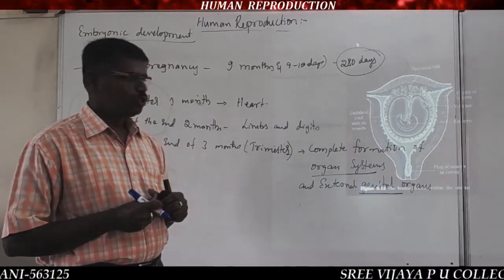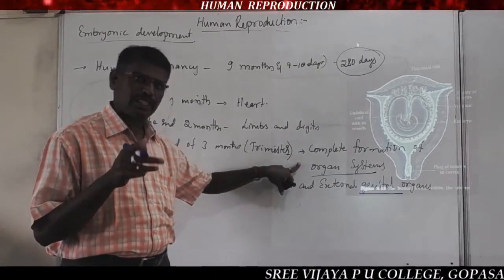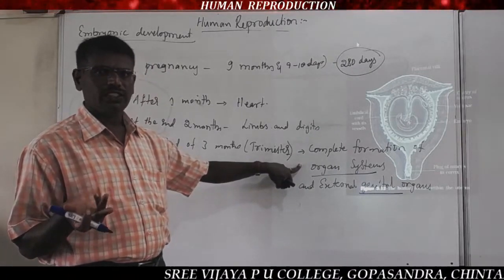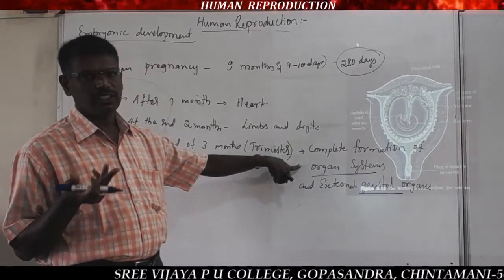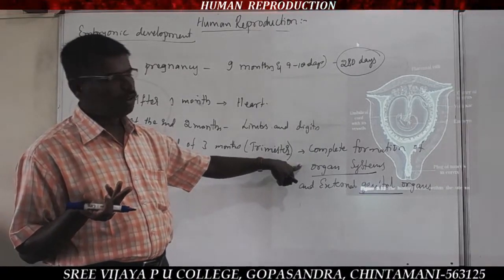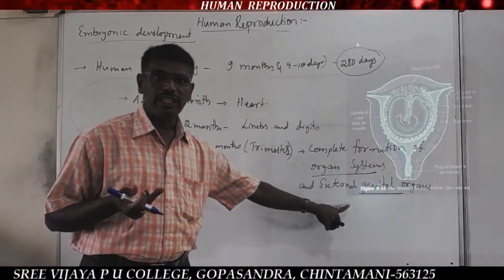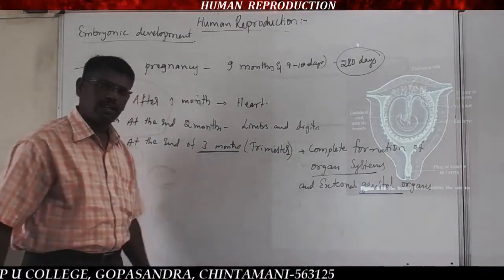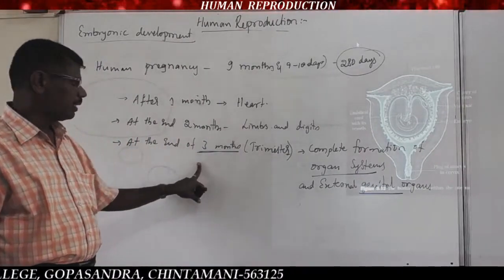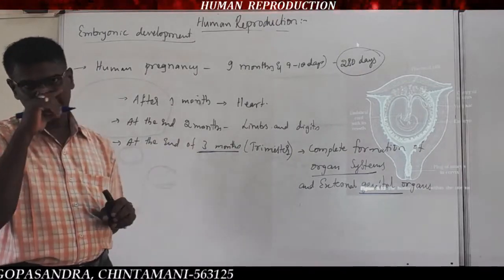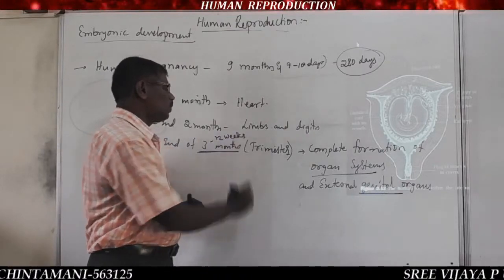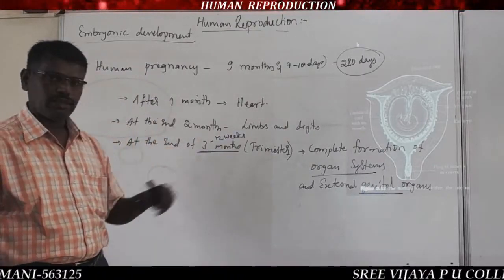So the complete formation of different organ systems, like the digestive system, respiratory system, circulatory system, and excretory system, and all organ systems and genital organs are completely developed in the first trimester, at the end of 12 weeks or 3 months.